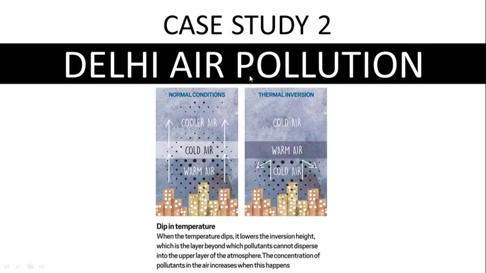Delhi becomes extremely polluted in winter because of the phenomenon that is thermal inversion. In normal conditions, it's the warm air which rises up and disperses pollutants during summers. But in winter, the situation is different. In winter, cold air is trapped very near to us, and this cold air is heavy. It cannot disperse pollutants so easily, and therefore there are more cases of asthma, bronchitis and other respiratory disorders in winter because pollutants are present around us in much higher concentration due to thermal inversion.